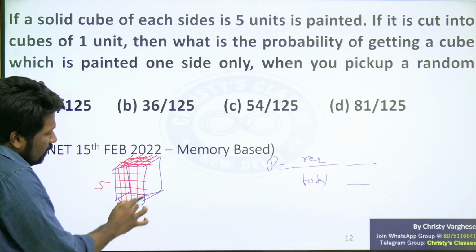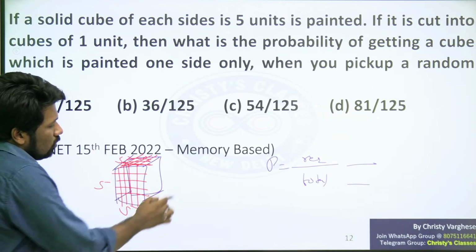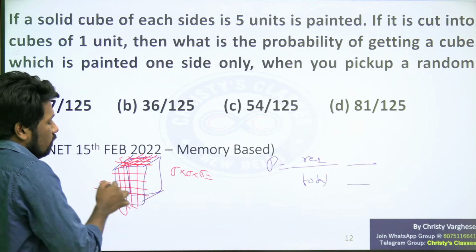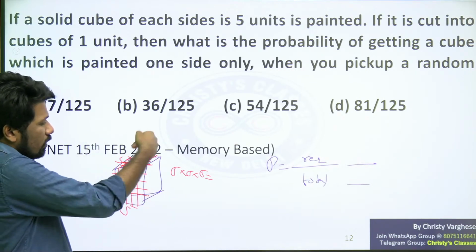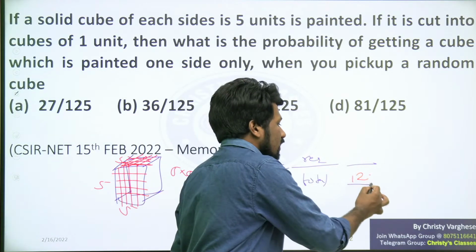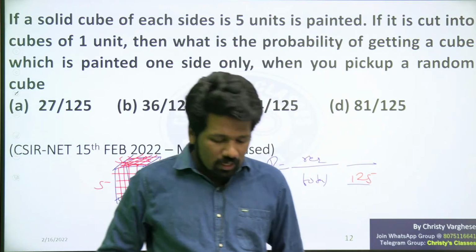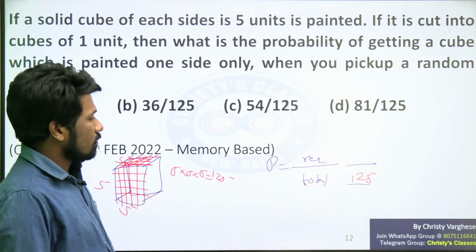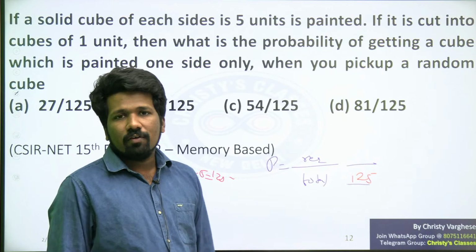So 5 by 5 by 5. Total 5 into 5 into 5 pieces will be there now. 5 lengthwise, 5 breadthwise, 5 depthwise. So 125 will be the total number of cubes you will be getting. Did you all understood that? Total number of cubes of one unit size will be 125. 5 into 5 into 5, 125.